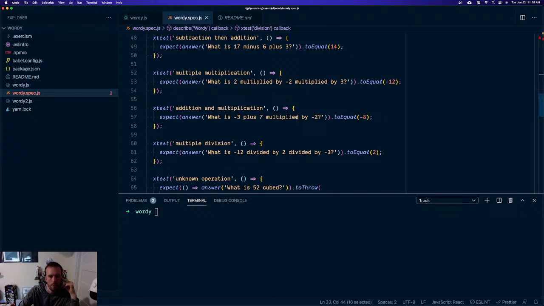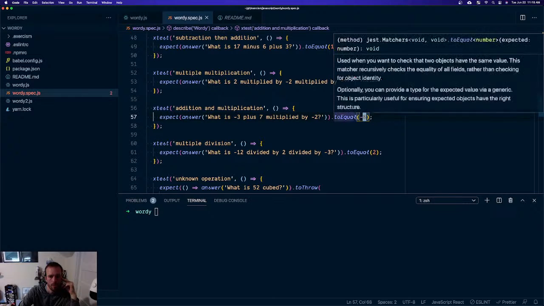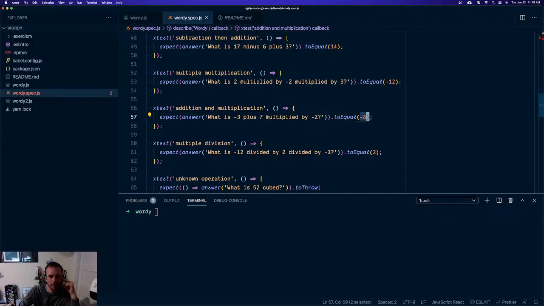Hold on. Oh, this wouldn't work. See what they're doing here? 7 times 2 is negative 14, minus 3 is negative 17.